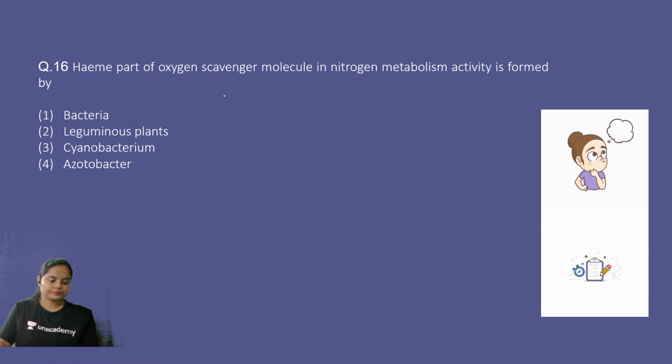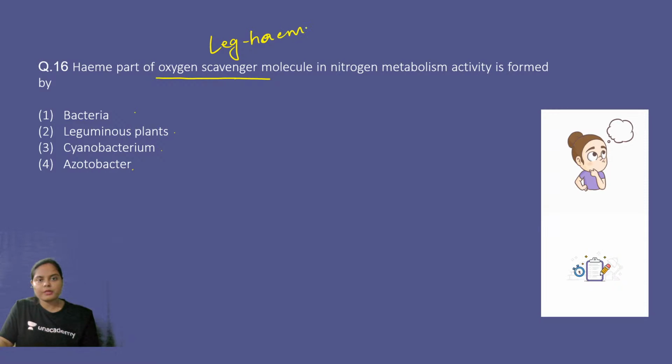Absolutely correct. Next. Heme part of oxygen scavenger molecule in nitrogen metabolism activity is formed by bacteria, leguminous plants, cyanobacterium or azotobacter. So which one is the oxygen scavenger molecule? I recently told you it is leg hemoglobin, right?